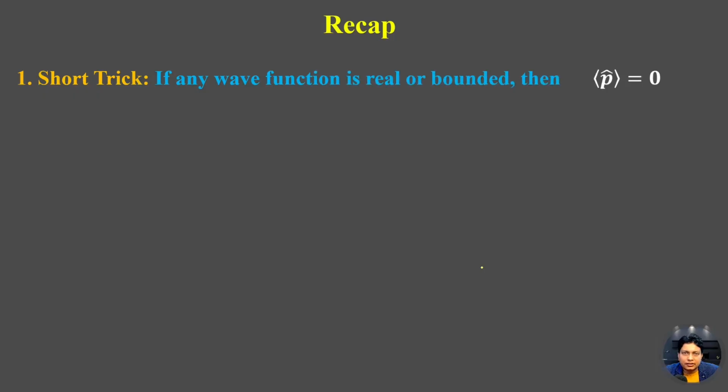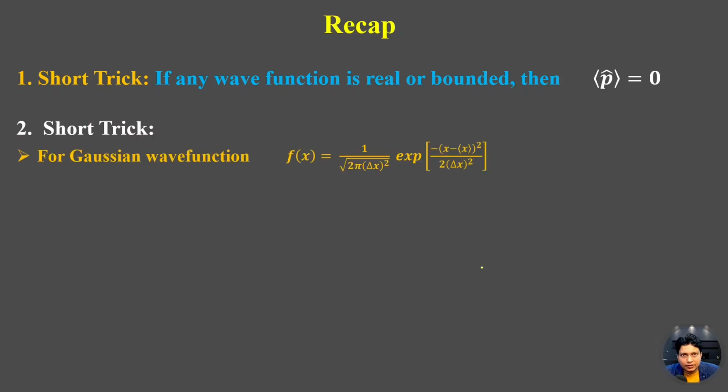Now let's recap what I have studied today. So the first shortcut I have discussed is, if any wave function is real or bounded, the expectation value of p will be equal to 0. The second one is the general form of the Gaussian wave function f(x) equal to 1 upon under root 2 pi delta x whole square, exponential minus x minus expectation value of x whole square divided by 2 times delta x square.